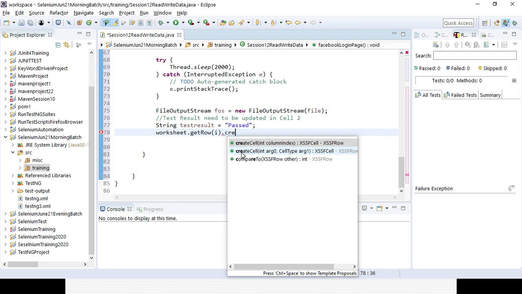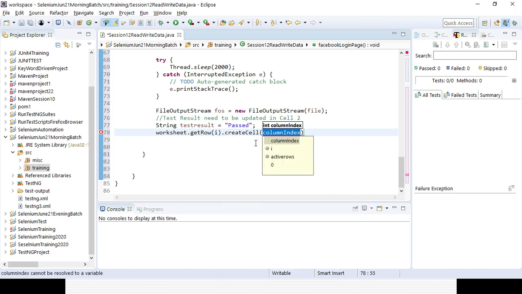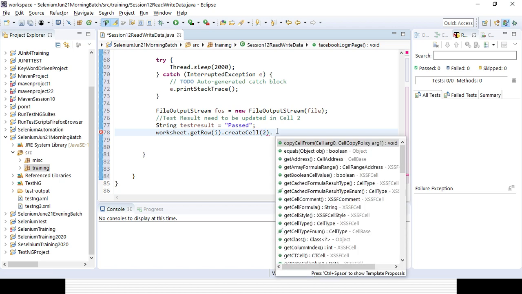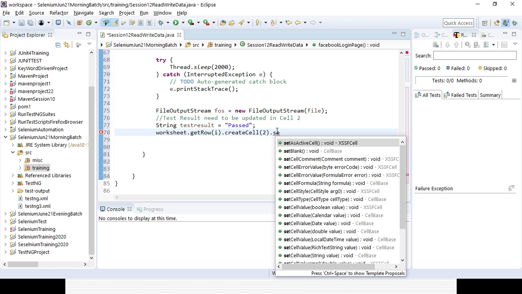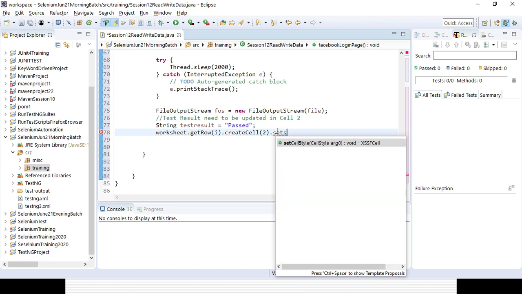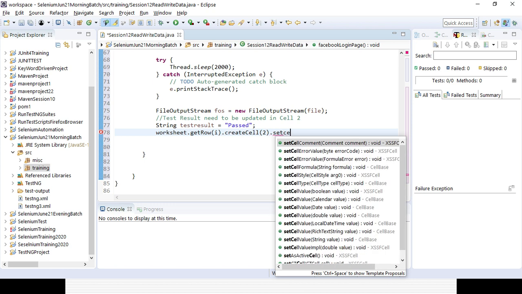Create cell, which cell do I want to add the data in? I want to add the data in cell number 2. Then dot setCellValue. What value do you want to add?